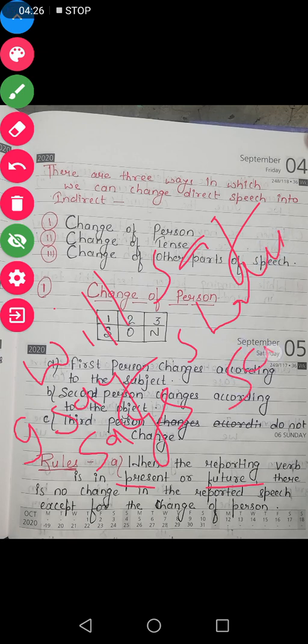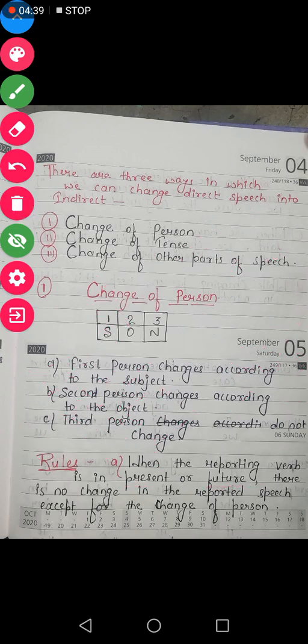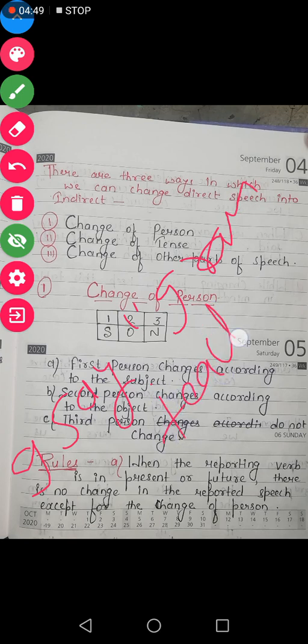If I write, I say, I am teaching, I say is present tense.